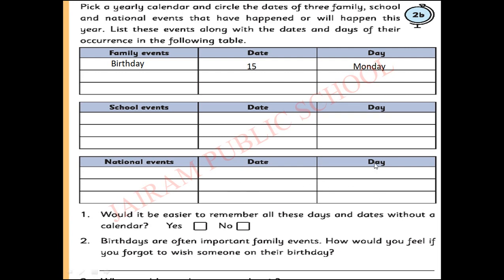See children, the day will change. Compare with last year 2019, the day may be Monday, which means this year 2020 it may come on Tuesday or Wednesday. So check the calendar and write the date and day. If you have finished once, then you have to move to the first question. I hope you children, everyone understood about this. You have to pick a yearly calendar, mark the family events, write date, day. Then next, school events, date, day. What is the next one? National events, write date, day.